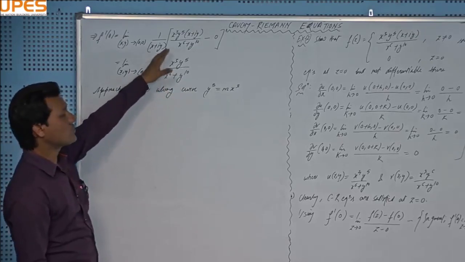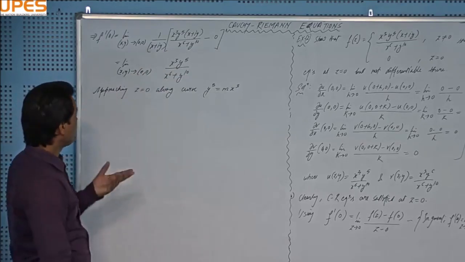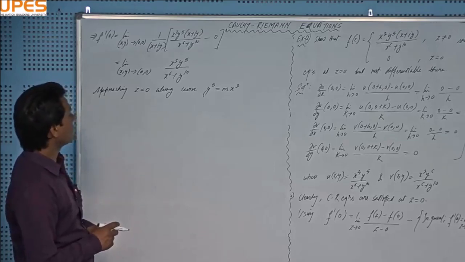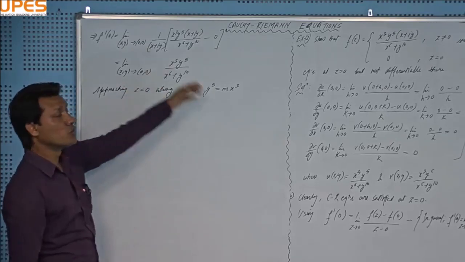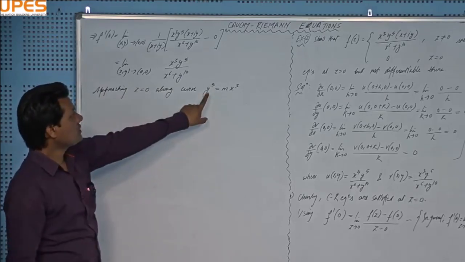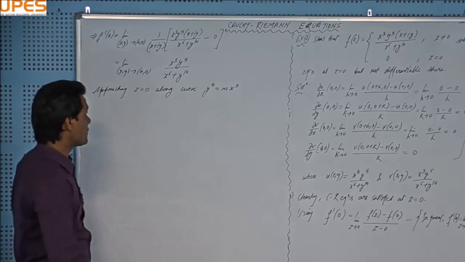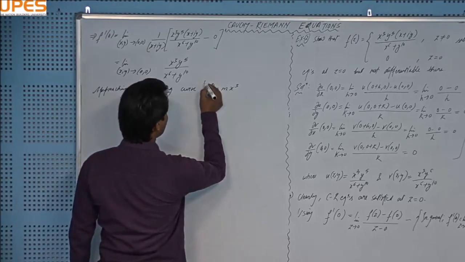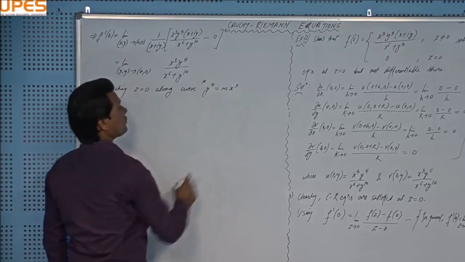In that case x to the power 6 will be cancelled out, and you can get the wrong result, meaning you can get a unique limit, right? So choosing this curve is important. I will put a star here. I will explain later why I have chosen this curve only.